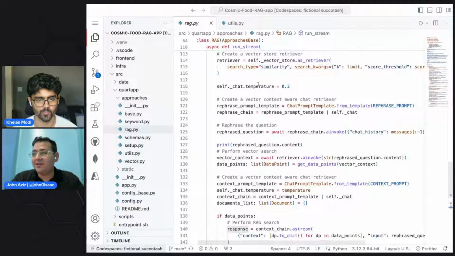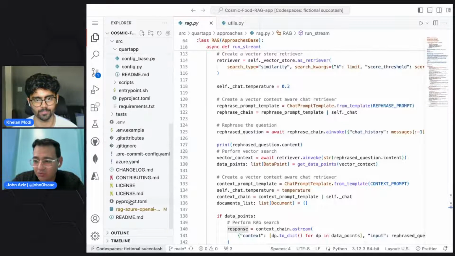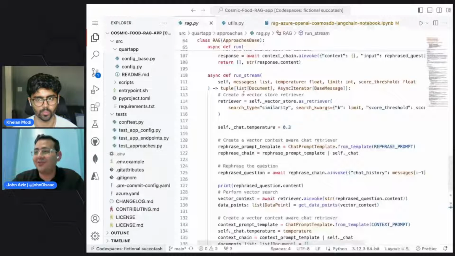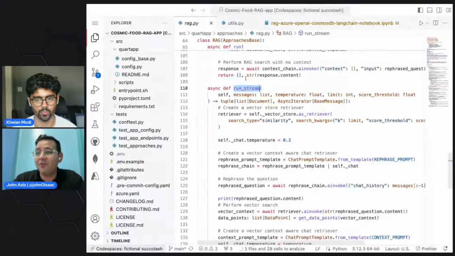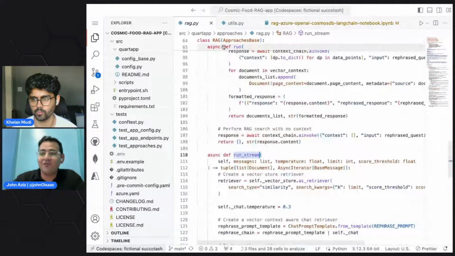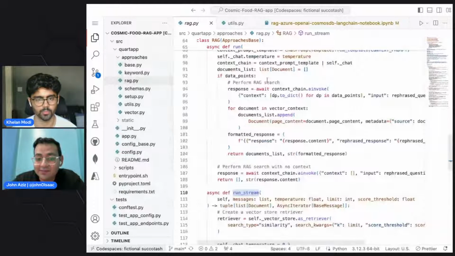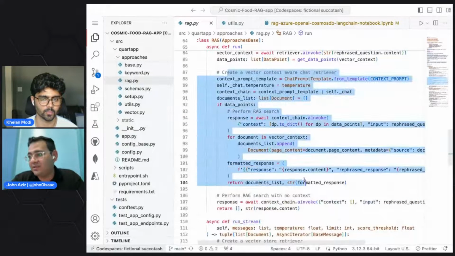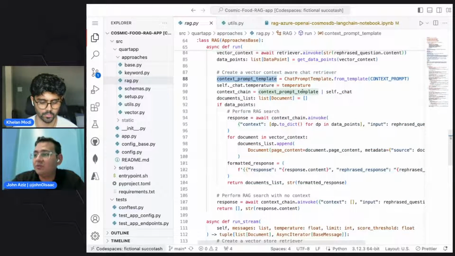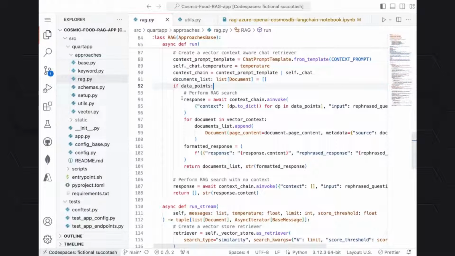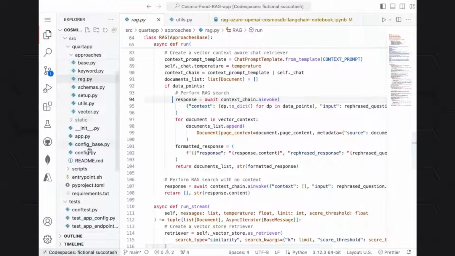And by the way, if you go back to the notebook, this is the code from the notebook. We just wrapped it in functions, and we are calling the functions, whether it's for streaming or for just running a simple query over the database. So this is the same stuff that we did. We have a prompt, we chain the function calls, and then we do the responses returned here. Yeah, thank you.